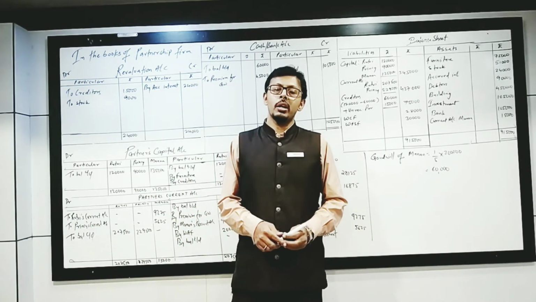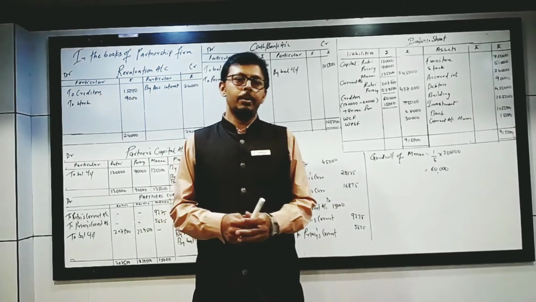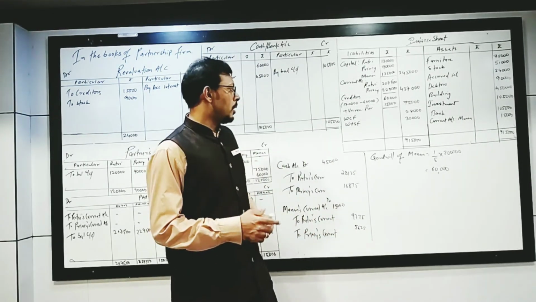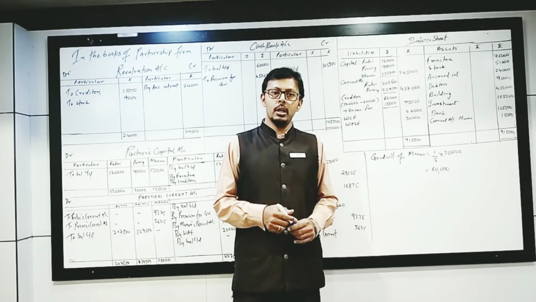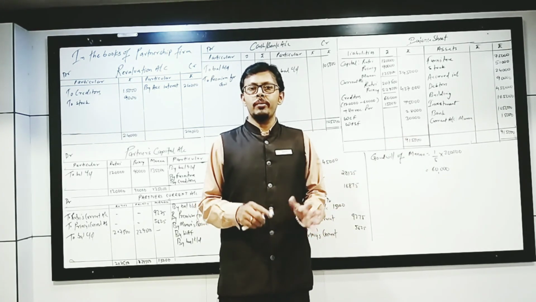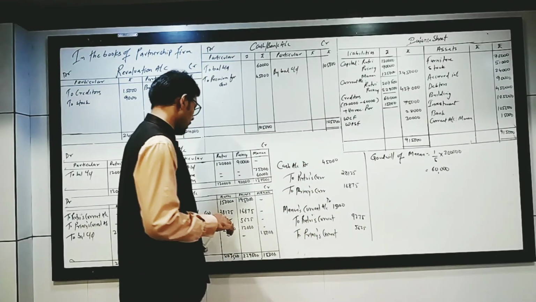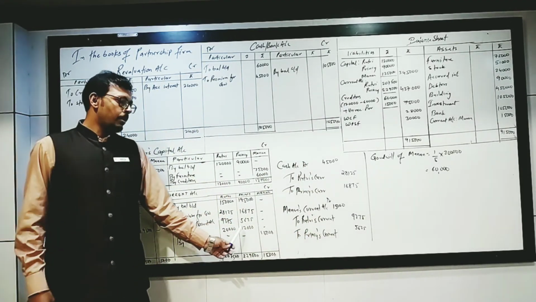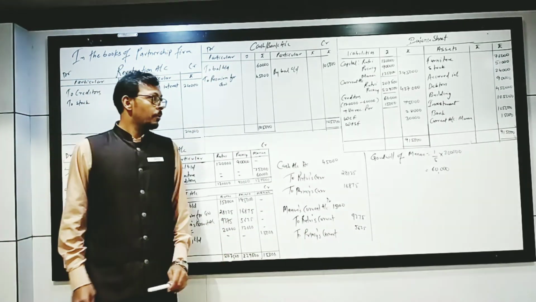Then the claim for the workmen compensation fund, now it is accepted at 28,000. In the books itself it is given as 60,000. Now it has become 28,000. So 28,000 we have written. The remaining amount is a profit for the business, so it will be recorded on the credit side of the partners' current account, distributed among the partners in the old ratio.